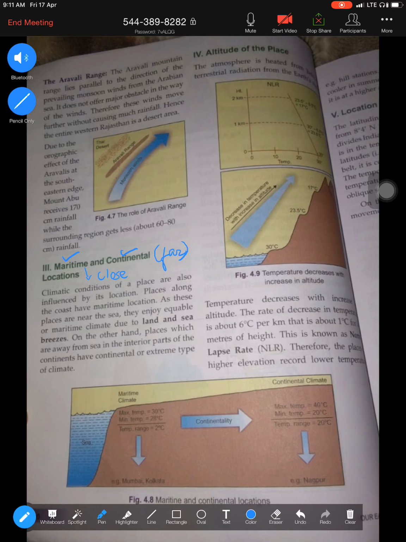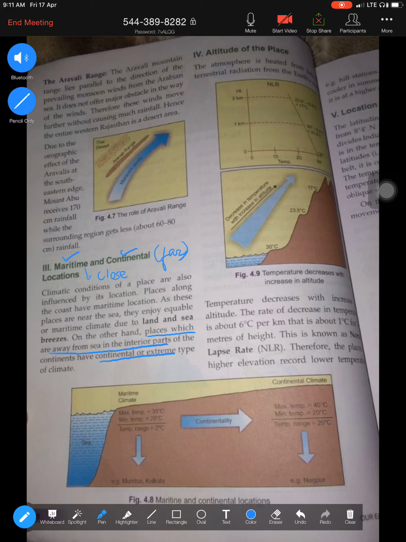Whenever a place is close to the sea, always remember, places which are away from the sea, which is the interior, have a continental or extreme type of climate. So places which are far from the sea will always have a continental, extreme type of climate, whereas places which are close to the sea will always have a moderate one. M for moderate, M for maritime, M for marine. So try to connect these three words. So that is the difference between places having a maritime climate and continental.